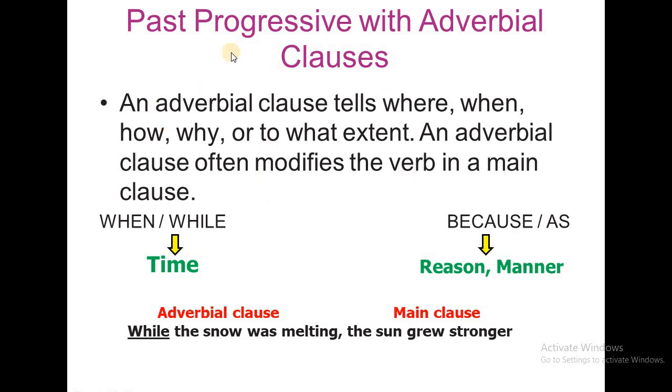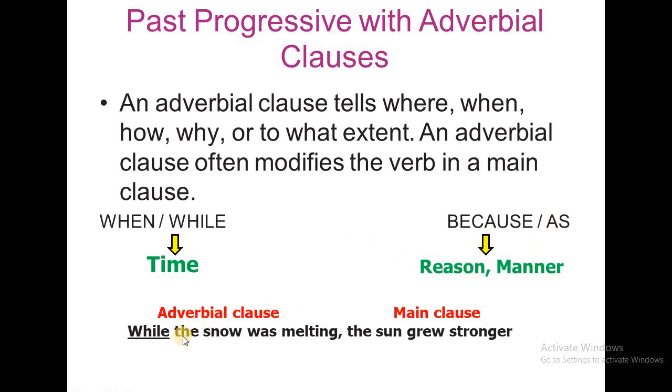Now, in the past progressive with adverbial clauses, we are going to focus just on when, while, because, and as. When and while tell us about a time, but because and as tell us about a reason, and as tells us about a reason and a manner.